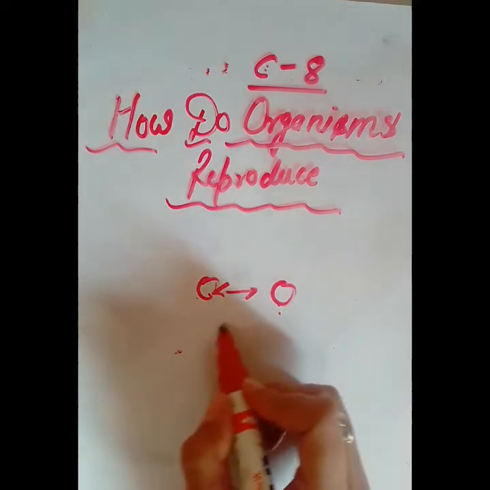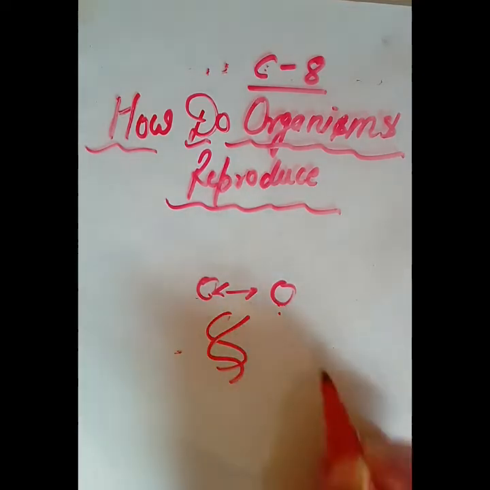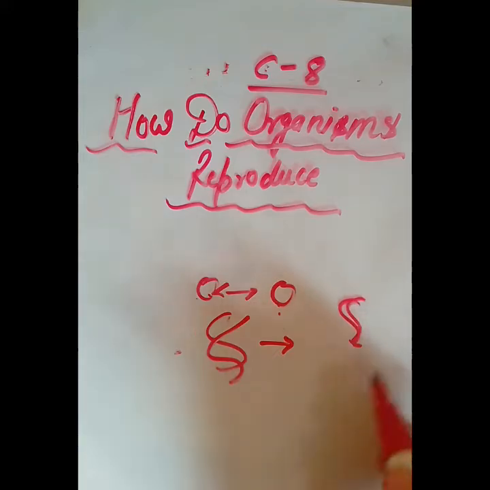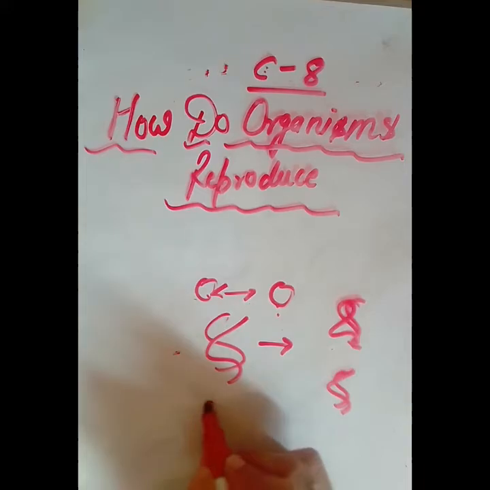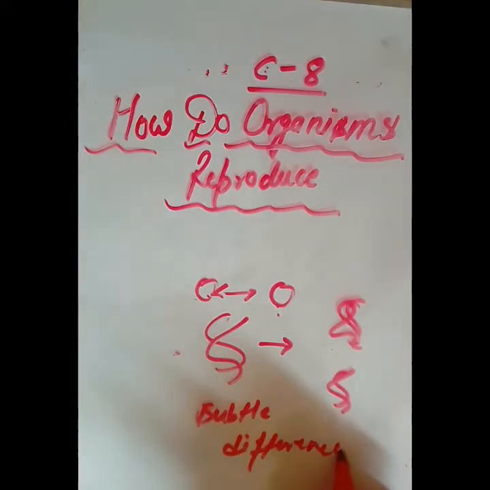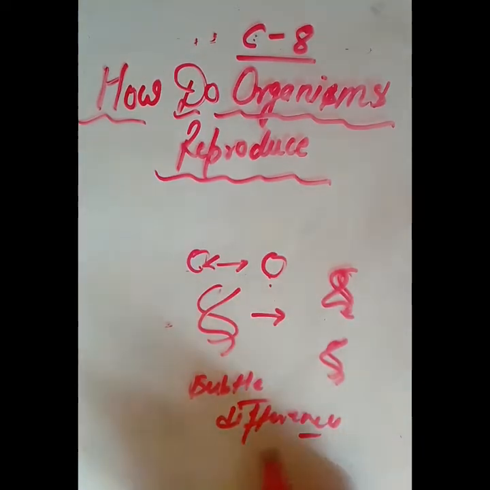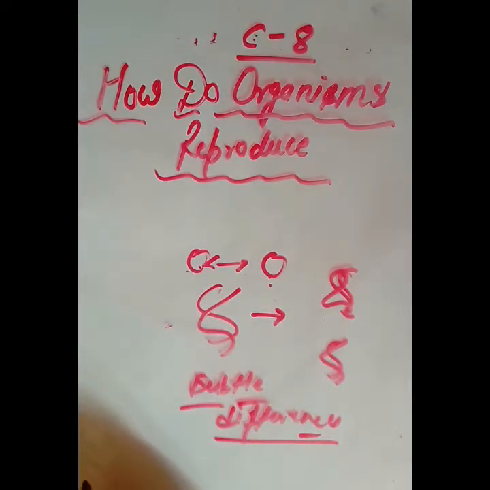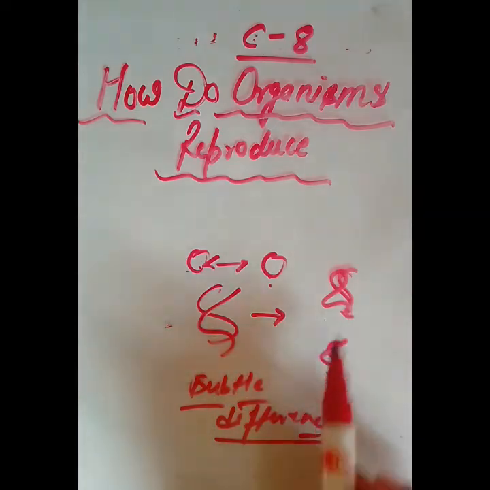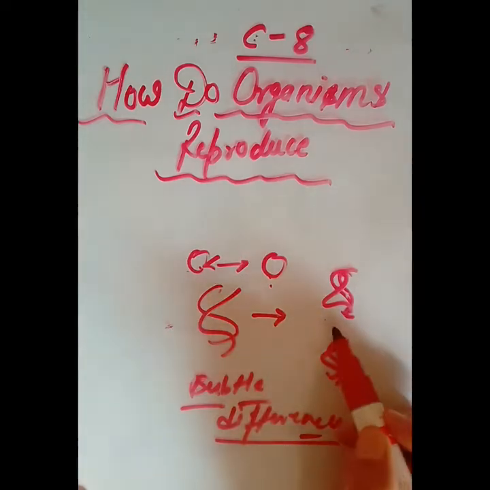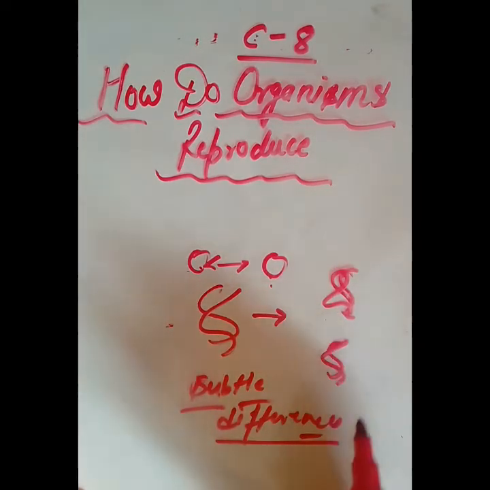Why? Because when the DNA forms its two copies by cell division, minor differences will be there, and they are because of several factors. They can be environmental, physiological, so many factors will be responsible. So minor changes will be there, which means complete accuracy of DNA to DNA formation will not be there.